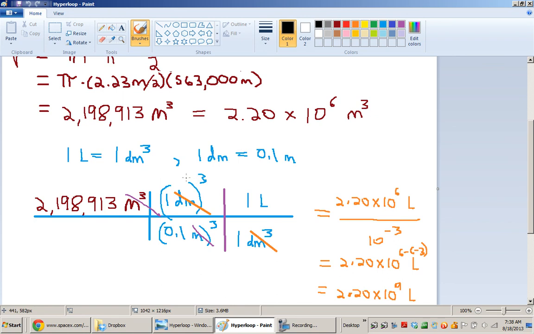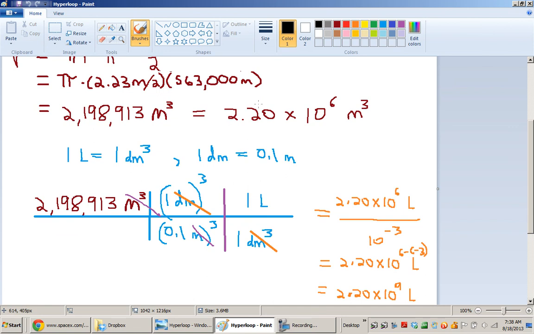So 1 decimeter is 0.1 meters. I know these two things by rote. I memorize them. So I can use these two equations to create conversion factors that I can apply to the number, and then I will end up getting the right units, and I'll be able to convert the number part so that the entire expression isn't any bigger or smaller than the expression that I started with.